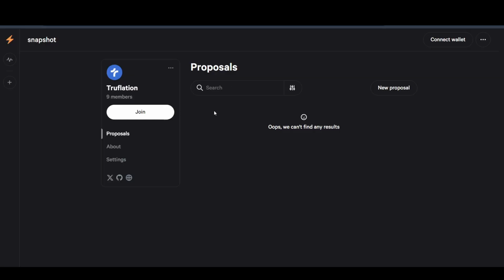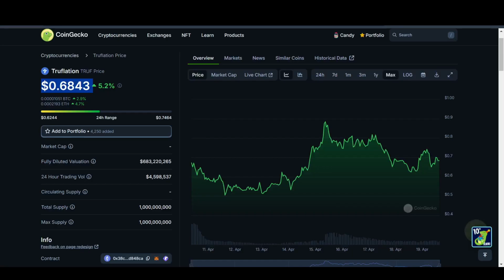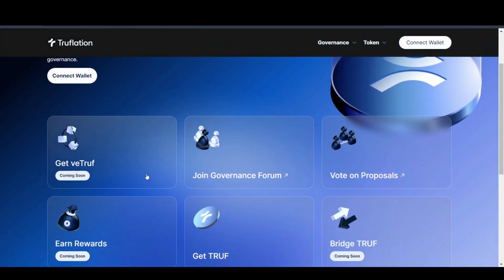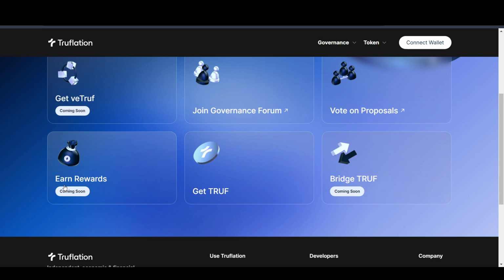As of now, there aren't any ongoing proposals, but this is their governance voting portal. As for its tokenomics in general, if you look here, these are the things it will have. It will have get veTruf. It will also have earn rewards through staking. It will also have a bridge. As of now, their bridge will be to Arbitrum, and after that I think they could bridge this token to Base, and I think that could be pretty big for them as well.